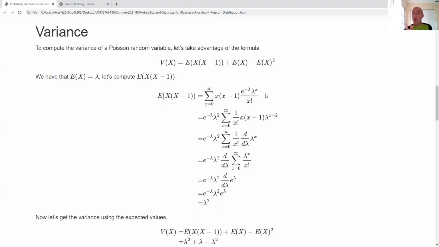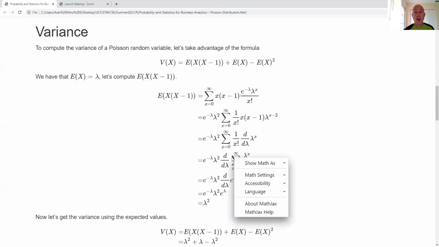All right, so now I look at this and I see this is very similar to what I had before. I go ahead, I factor out e to the negative lambda, put it here. I have lambda squared that I go ahead and factor out. And this part here looks a lot like a second derivative with respect to lambda. It's important, it's with respect to lambda. And so this part becomes the derivative of lambda to the x with respect to lambda. Okay, and now using some theory from calculus, I know I can switch the order of that infinite sum and the derivative. Okay, and so then I get this part.